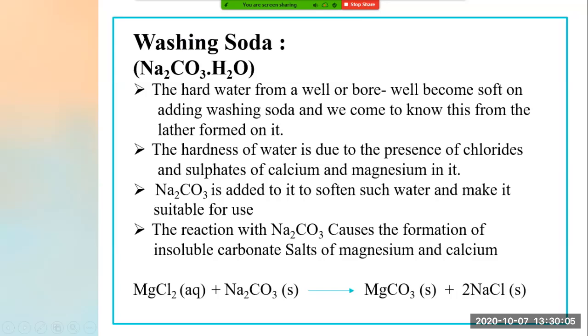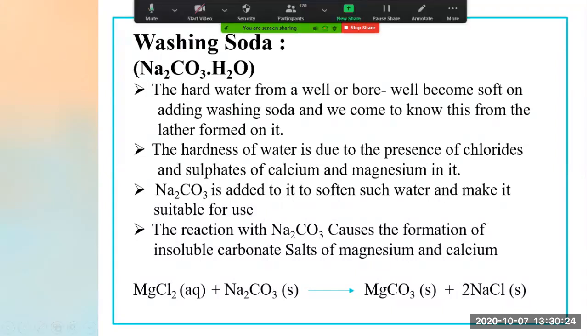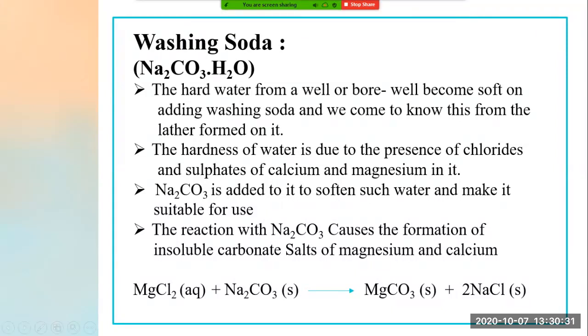Okay, now the hard water from a well or bore well becomes soft on adding washing soda, and we come to know this from the lather formed on it. Now see, in a village normally the main source of water is what? Hard water or well water, right? So it is very hard water which we get from wells or bore wells. But this hard water can be softened by adding what? Washing soda.